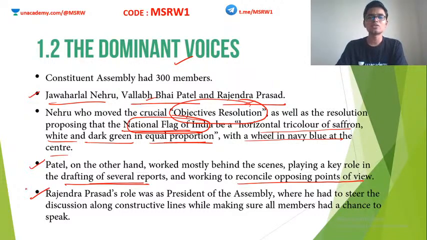Third, Rajendra Prasad. Rajendra Prasad is the person who was the President of the Assembly. I think all of you know this. He also became the first President of India, but during the time of the Constituent Assembly, he was the President of the Assembly.